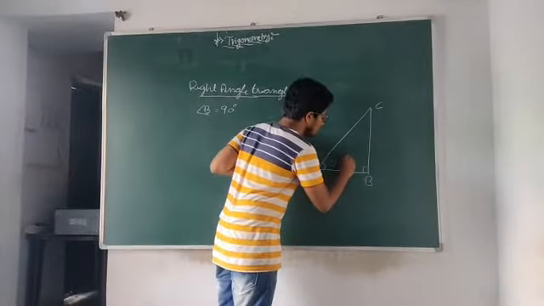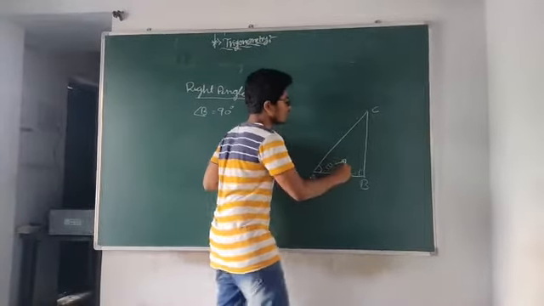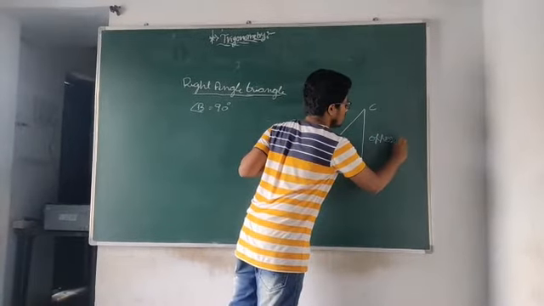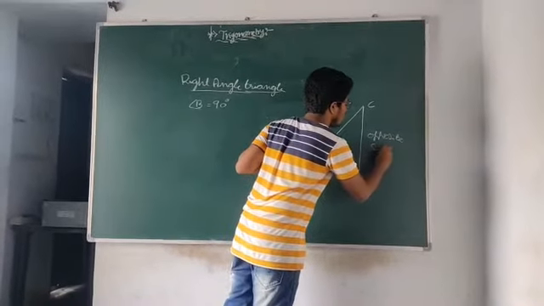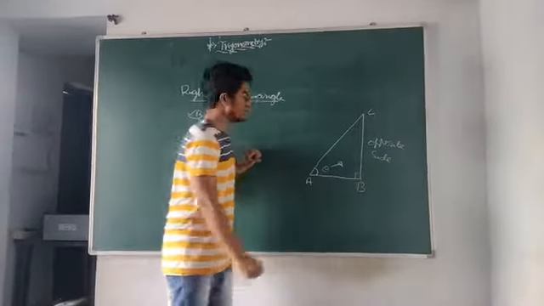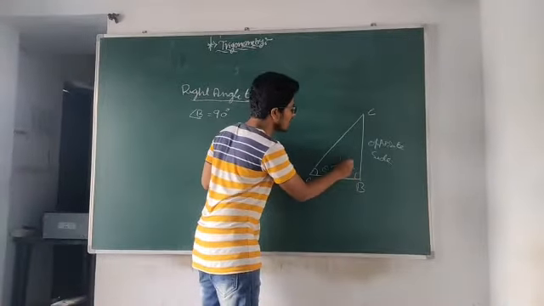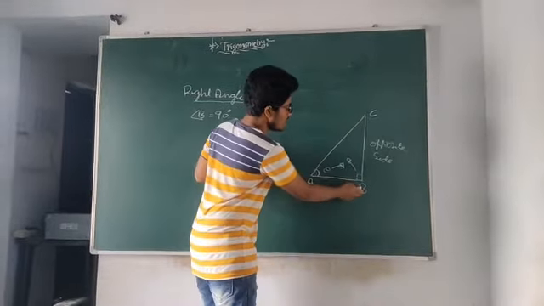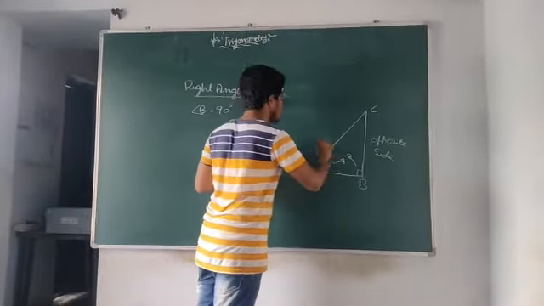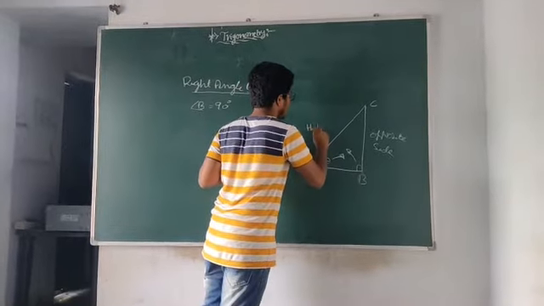The opposite side of the theta is called the opposite side. The opposite of the theta, BC, is called the opposite side. And the opposite side of the 90 degrees, the opposite side of the perpendicular, is called the hypotenuse.